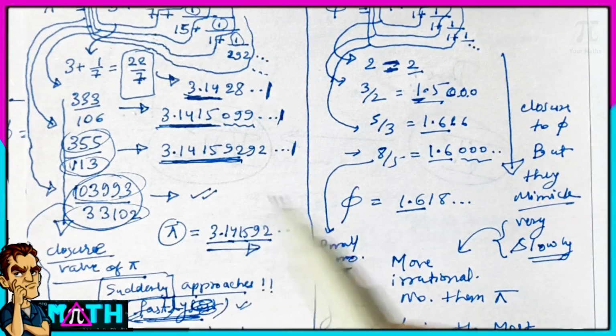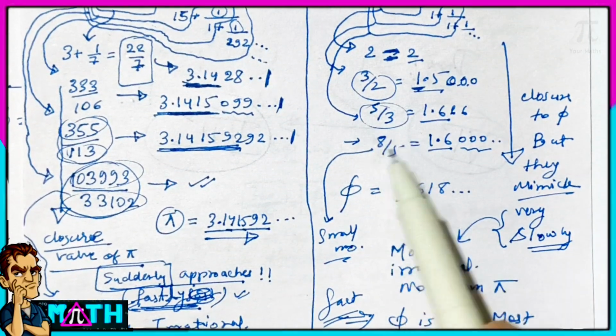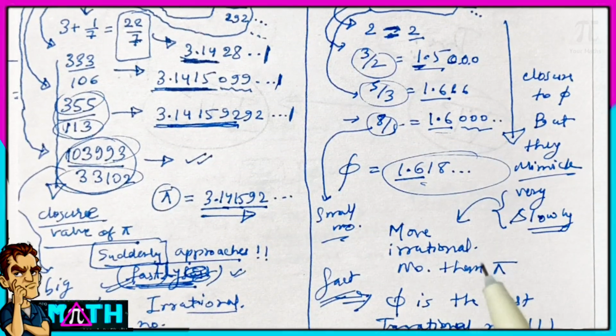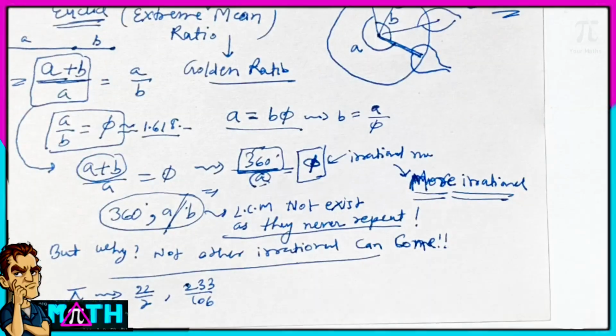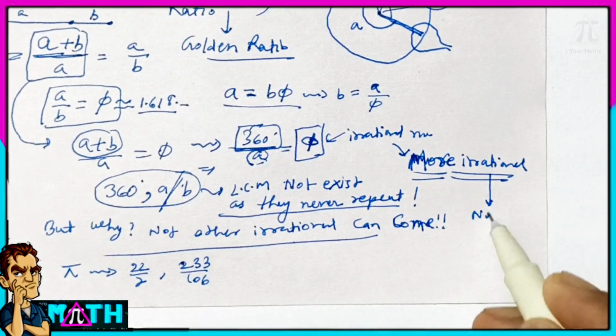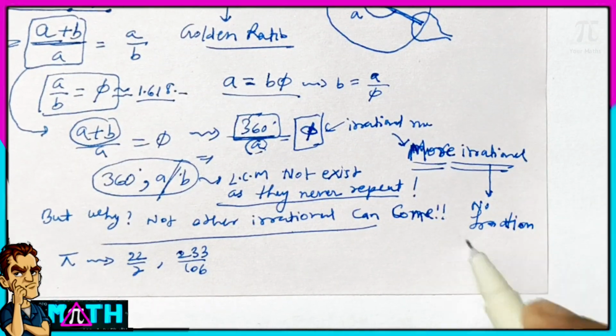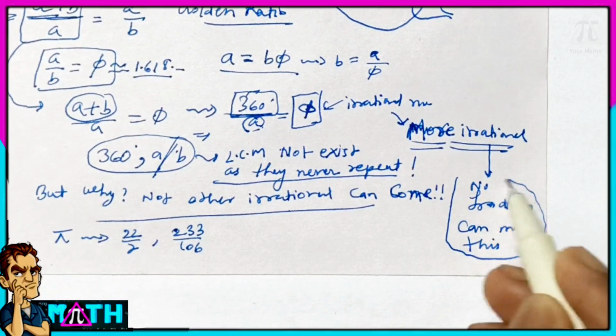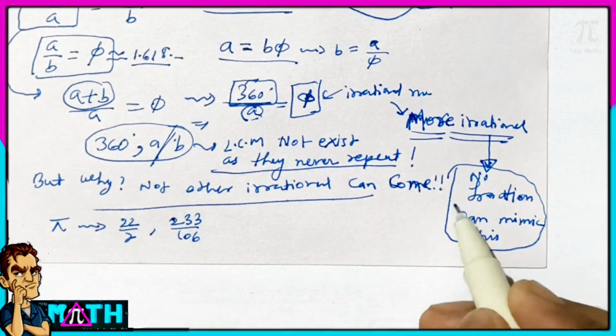As I told you in this video lecture, phi, the golden ratio, is more irrational, therefore it is very difficult to get an approximation of phi by simply writing a fraction. But pi can be achieved by simply writing a bigger fraction. But phi, the golden ratio, cannot be achieved directly.